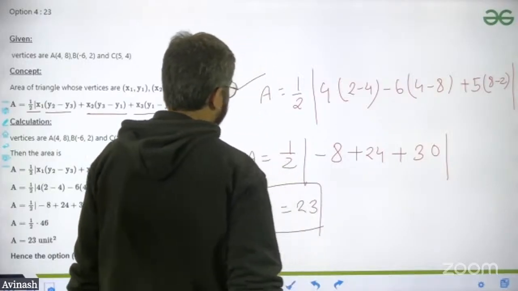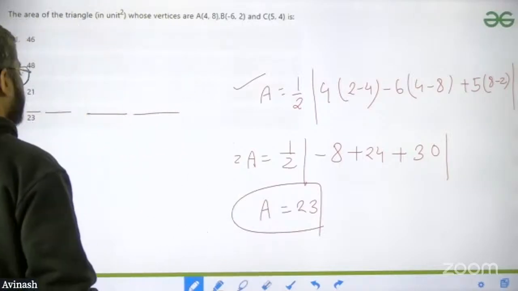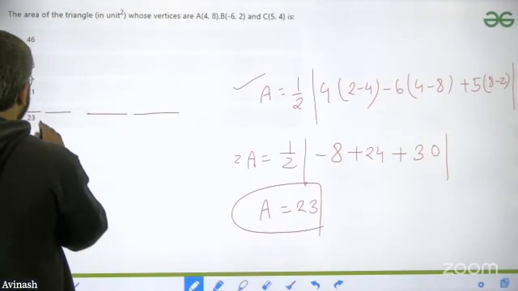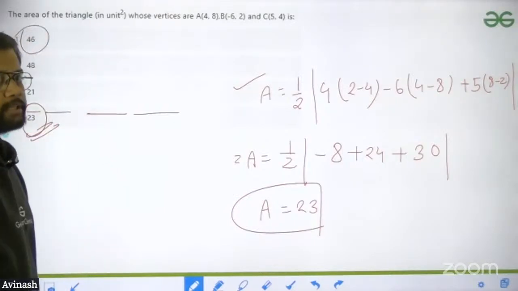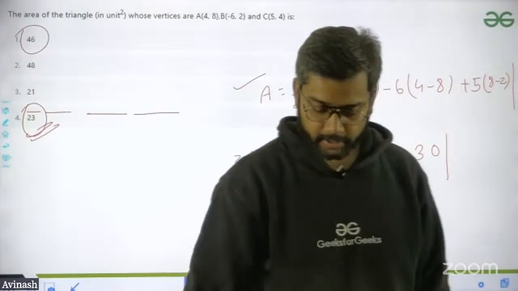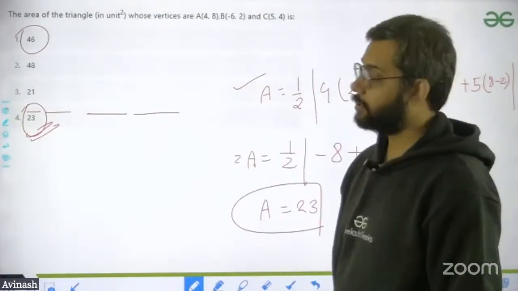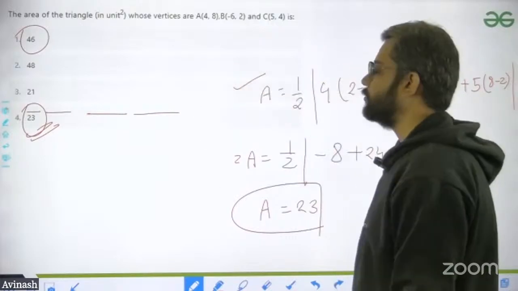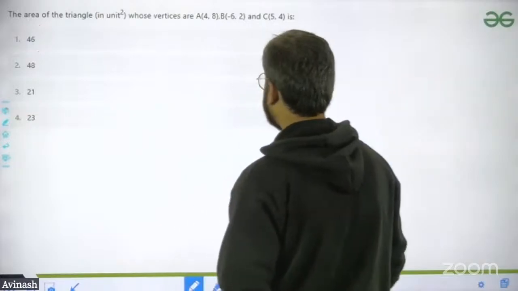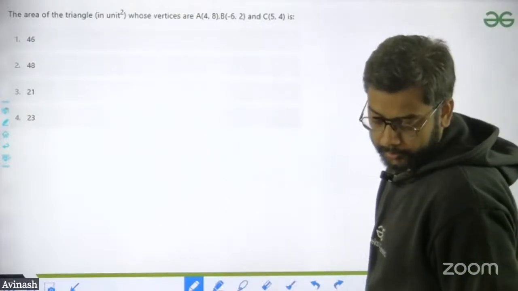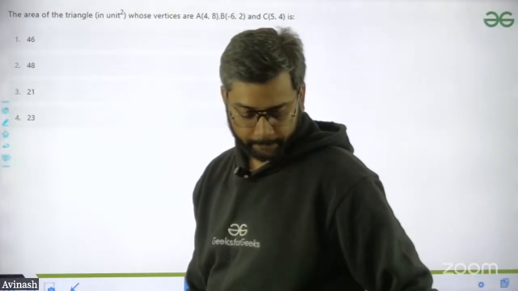Now, once the options were given over there, the option was given as this 23, okay. They have given one more option. If you're looking at this, 46 is given as the first option, right? Because if someone forgot that there is a 1 by 2 in the calculation, they have given 46, an incorrect answer, in the first option, okay. And then in the fourth option they have given 23. So this is how they are about to play with you. I hope this question is done. Anyone who is not able to understand, is this question done or not? Is it done?